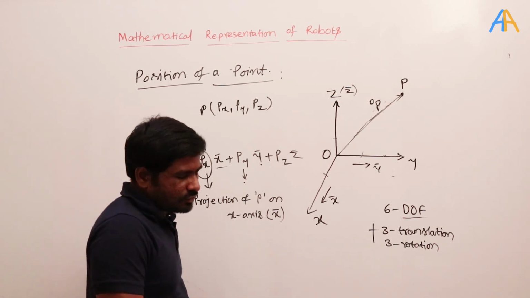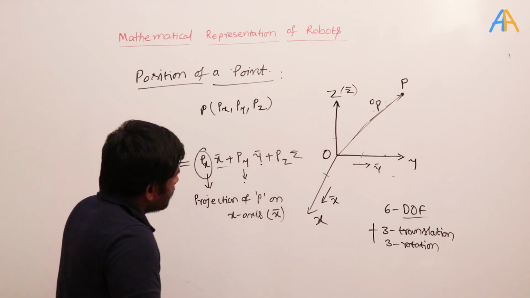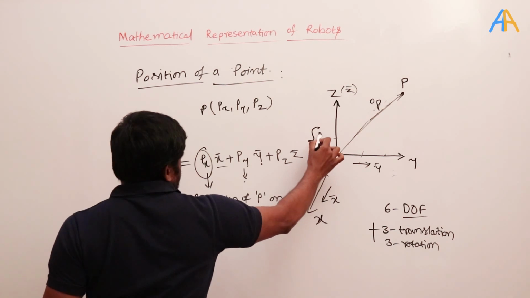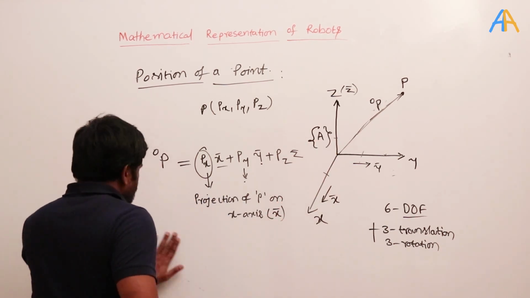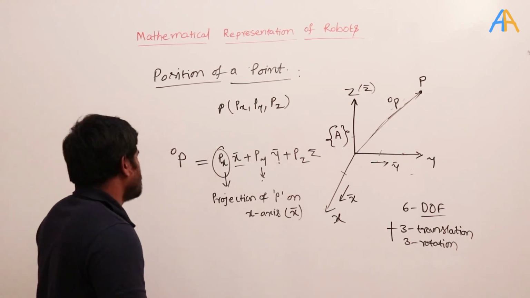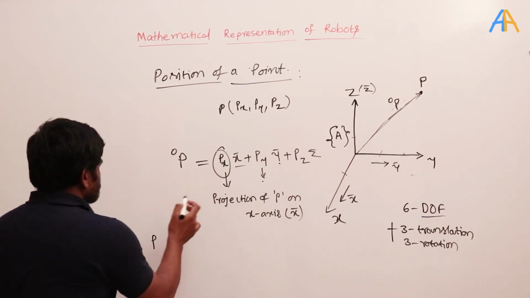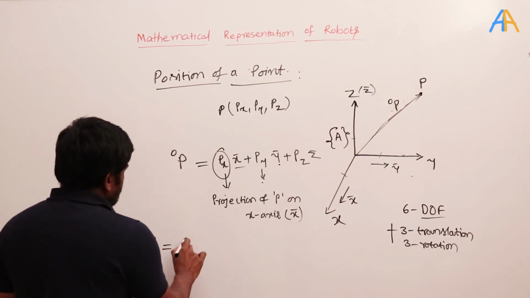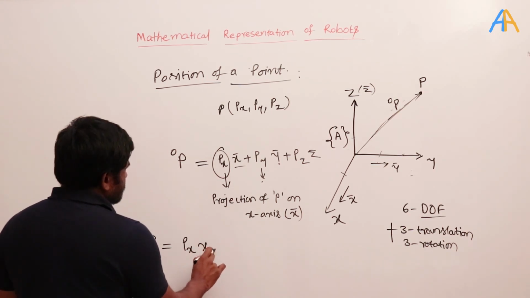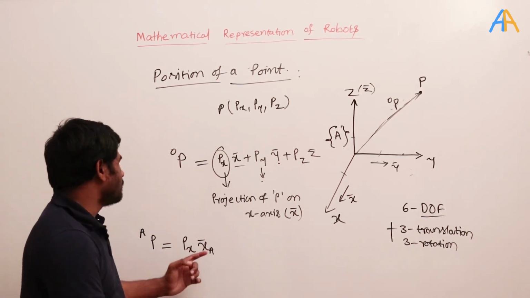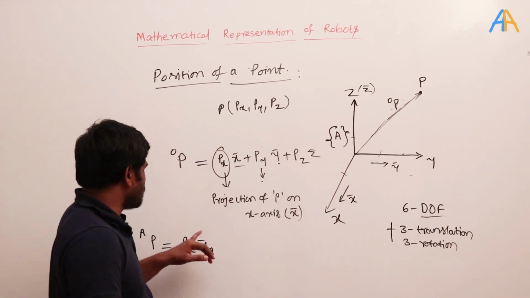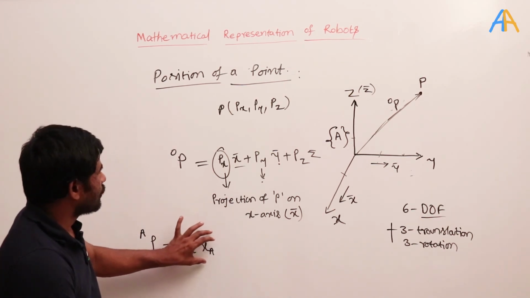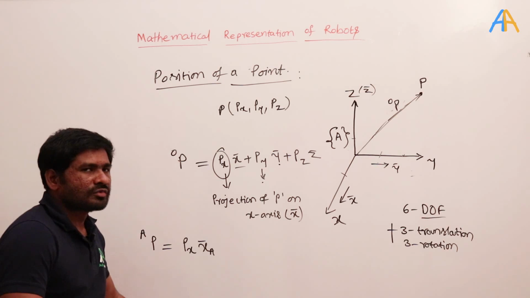Okay, this is a simple way of representing this. For example, here instead of O, I assume this has a coordinate system A. Okay, that is what we are going to assume in most of the cases. So here I want to represent the projection of point P with respect to A. In that case, I can write px into xa bar. Sometimes I may not write the bar. Don't confuse that. If I don't write the bar, it may not be a unit vector. See, most of the time, the coordinate system I take here is in terms of the unit vectors.